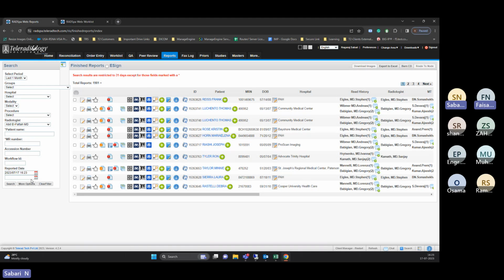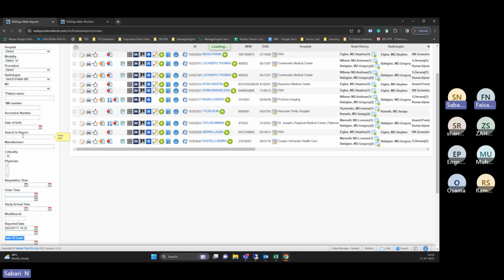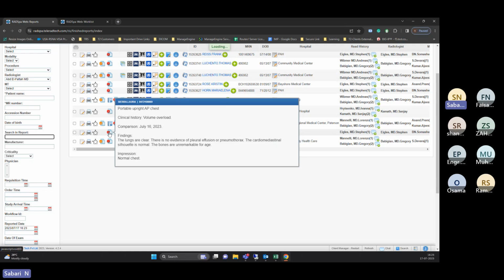So apart from that, there is an option called more options. When you click on the more option, there are multiple options here. Search in report, this is a feature called report keyword. So that means if you have done a report, you remember the findings, but you do not remember the patient name, patient ID, and when the scan was done. All those things will be difficult to identify. Okay, might be this is one of the interesting cases also. So it's very difficult to identify.